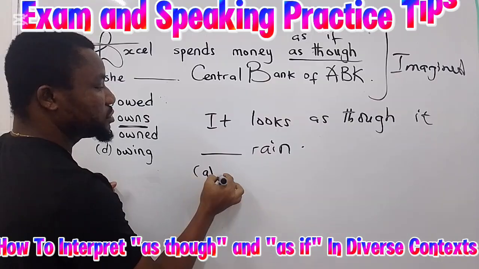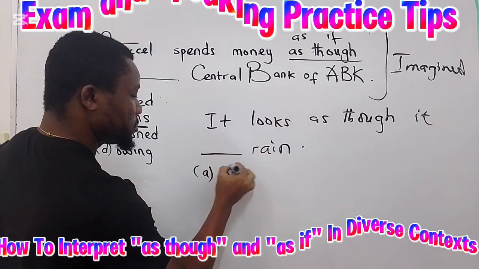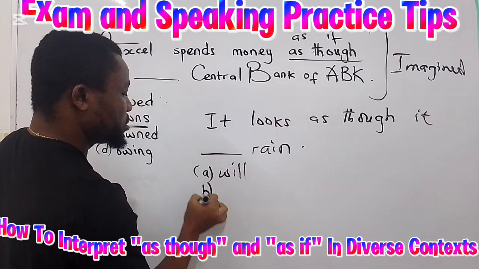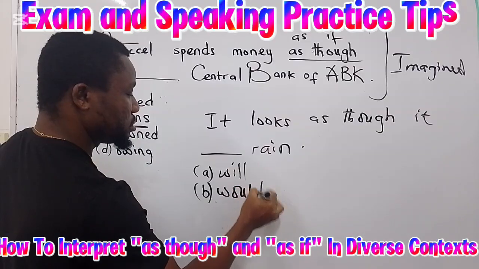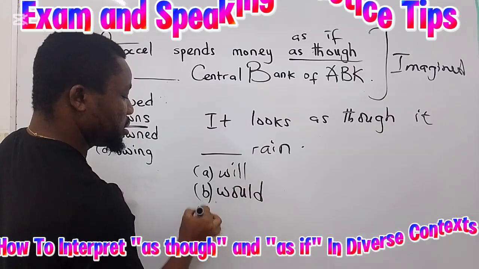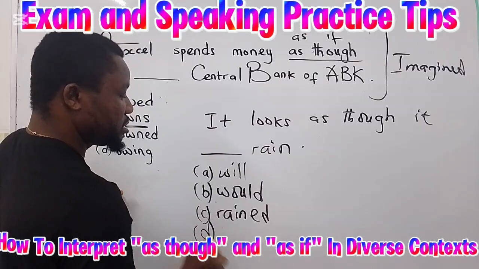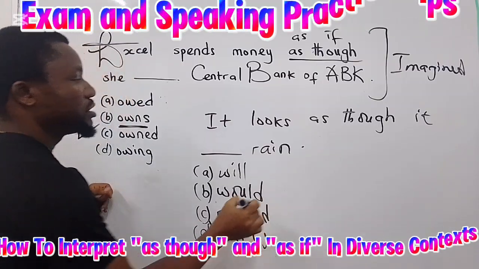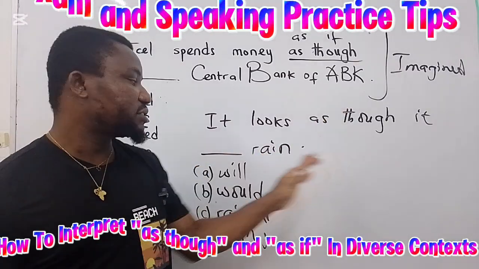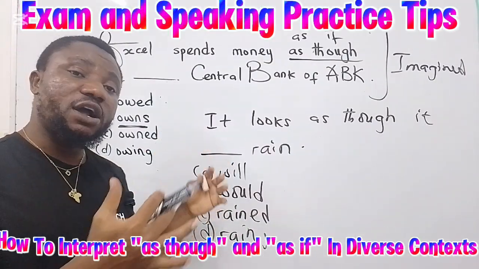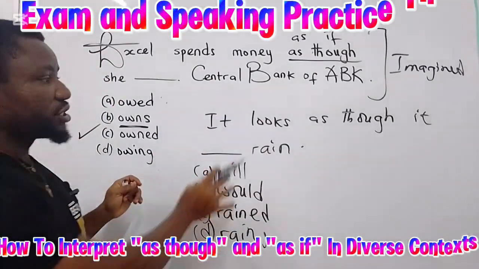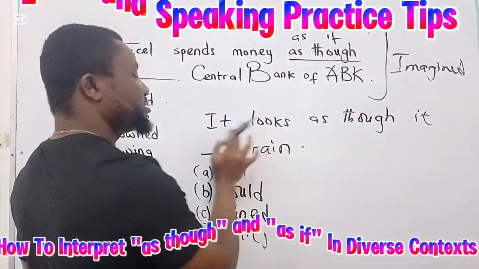Now we have these options: A, will rain, B, would rain, C, rained, and D, rains. So it looks as though it does rain. This is talking about a weather condition.